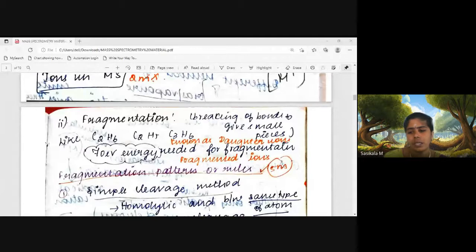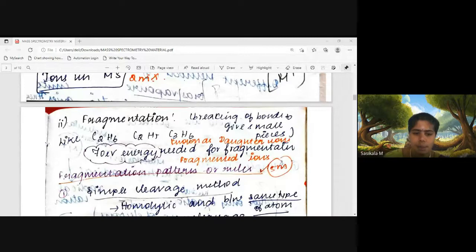In electron impact ionization, we apply high energy electrons to the molecule to get the parent ion or molecular ion. After getting the molecular ion, it goes for fragmentation, with 70 electron volt energy applied to the parent ion to make different fragments.